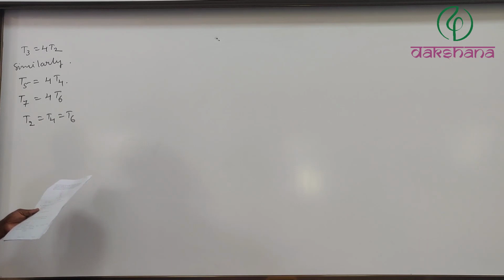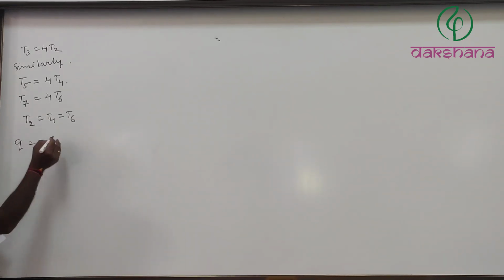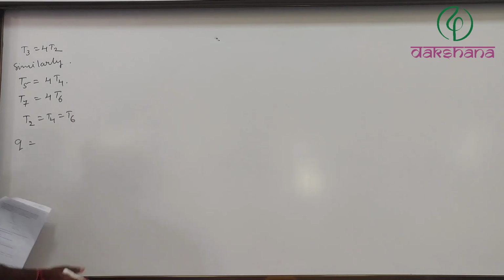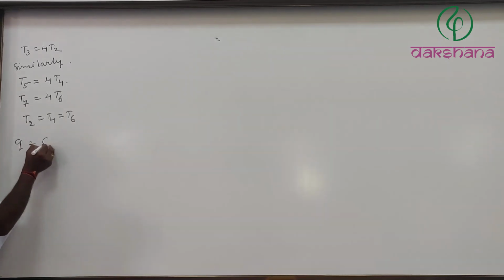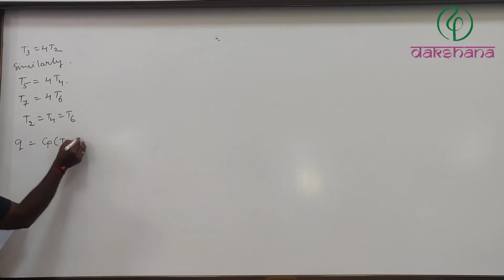Now, from this, at the end of each step, Q total. How can we calculate this one? It is going to be Cp into T2 minus T1.